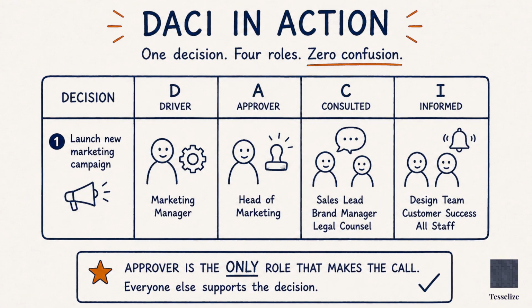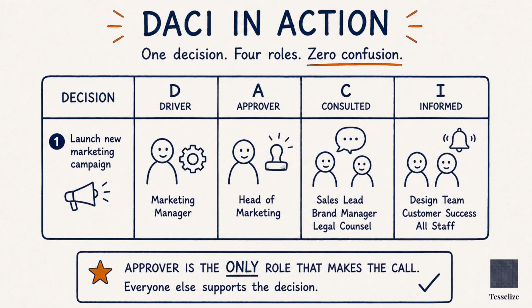Step 2. For each decision, name the approver first. Who has final authority? One person, one role. If you cannot name one person, that is your bottleneck. That decision is currently being made by nobody, or by whoever shouts loudest.